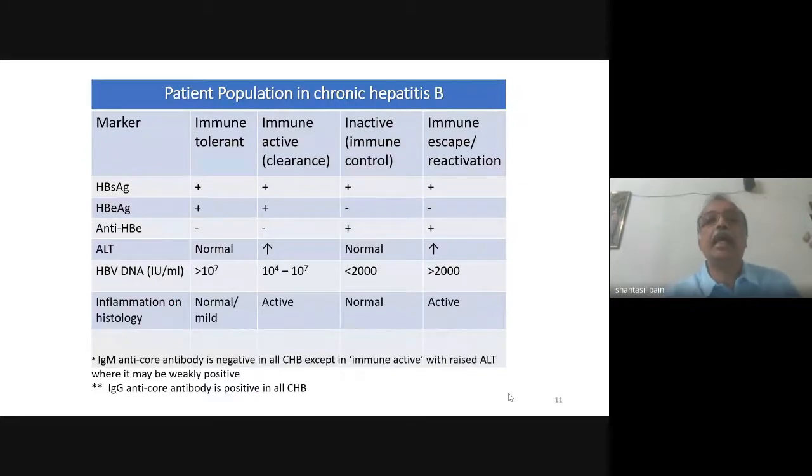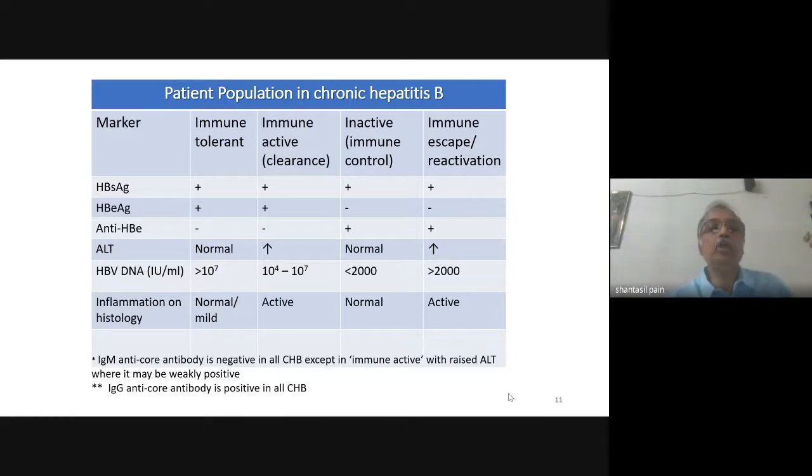Now, chronic hepatitis B usually has 4 phases. The immune tolerant phase, which is nowadays called HBeAg-positive chronic hepatitis B infection. Then the immune active phase, which is HBeAg-positive chronic hepatitis. The inactive phase, which is HBeAg-negative chronic hepatitis B infection. And the reactivation phase, that is the E antigen negative hepatitis. And finally, we may have a phase where the hepatitis B surface antigen is lost.